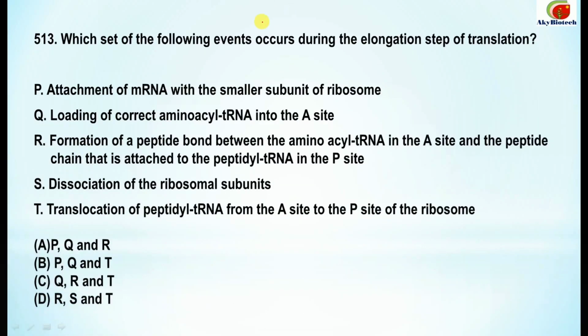Next, which set of the following events occurs during the elongation step of translation? So what events occur during the elongation step of translation? Attachment of mRNA with the smaller subunit of ribosome. No. Then loading of correct amino acyl tRNA into the A site. Correct option.